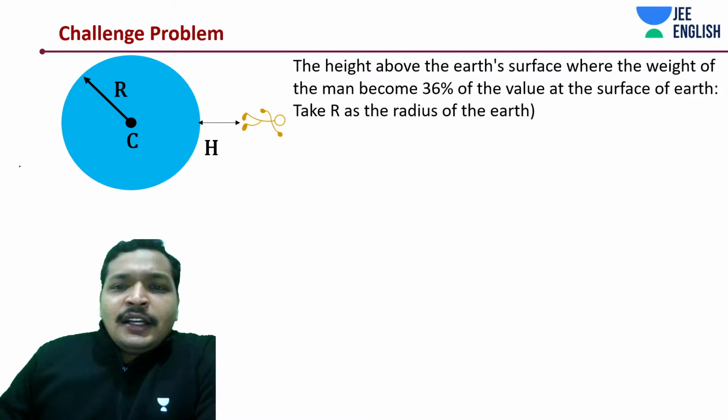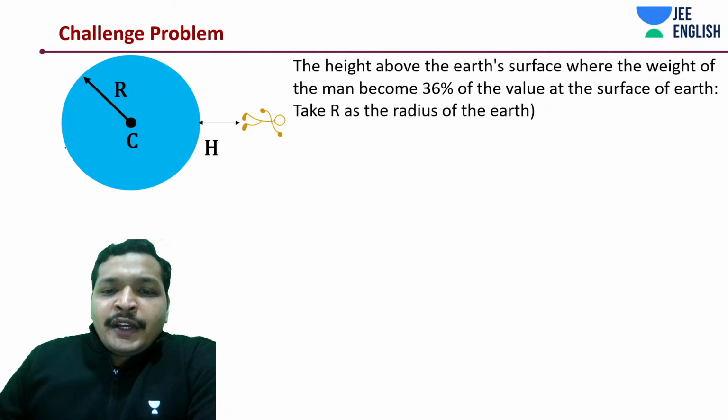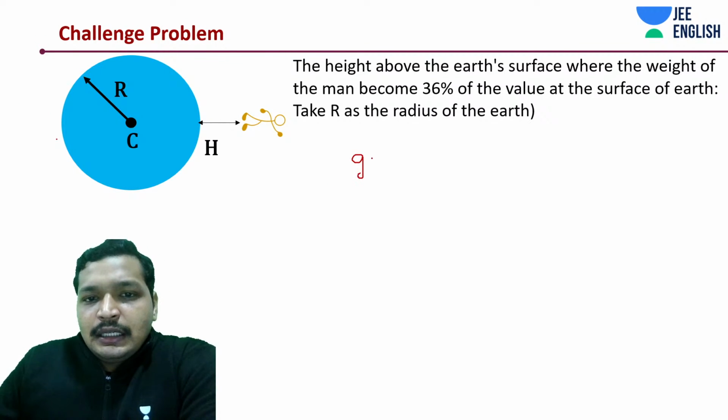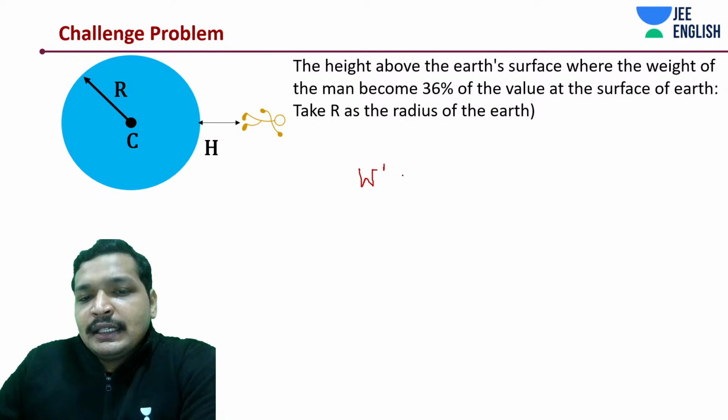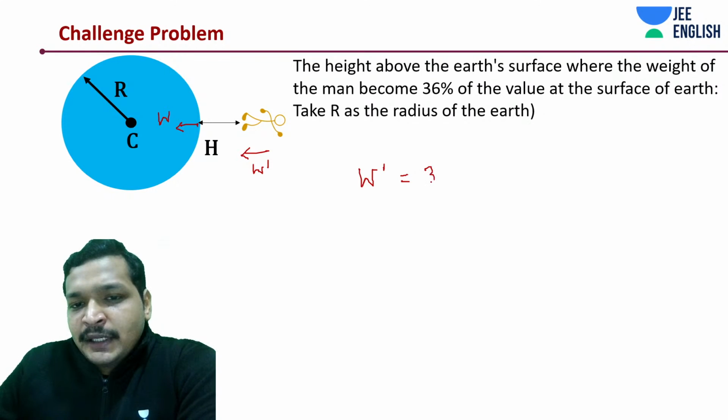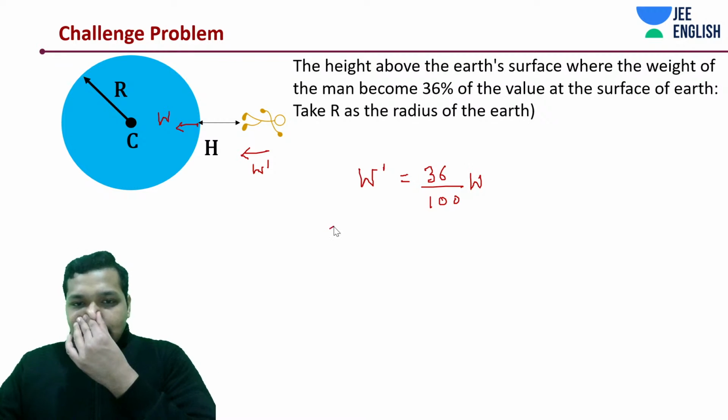All right, so you very well understood this thing. It is basically saying the weight at a height is W dash, and on the surface it's going to be W, so W dash is going to be 36%, which is nothing but 36 by 100 of W.